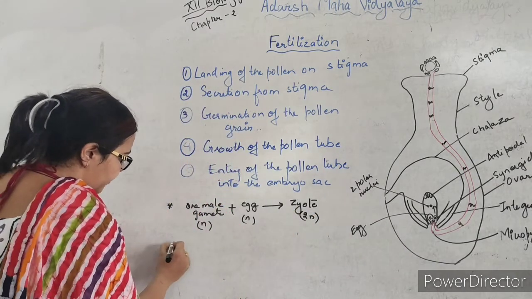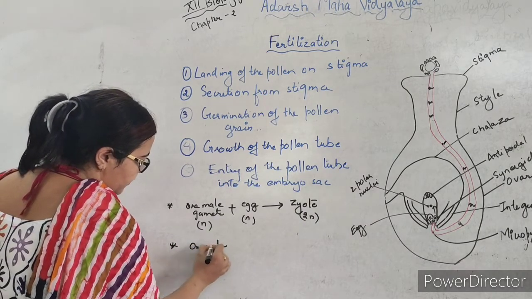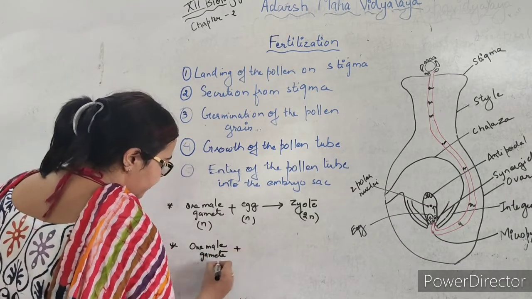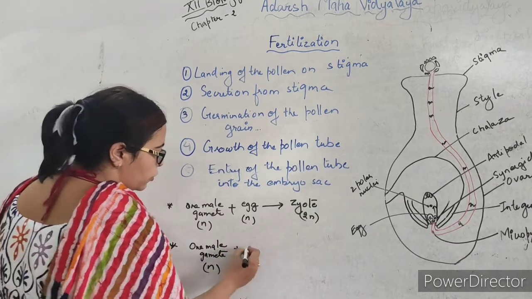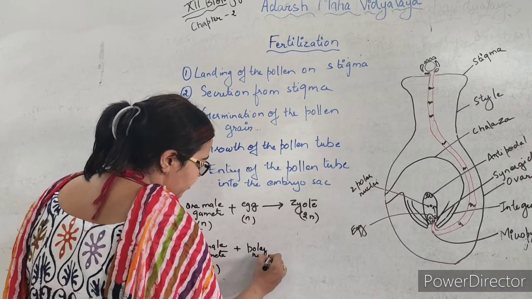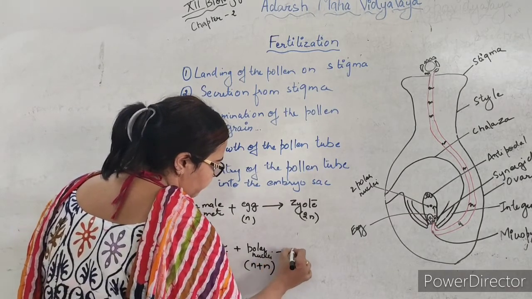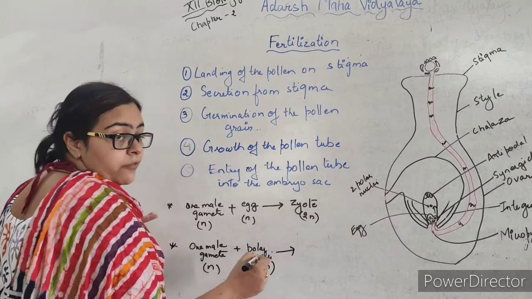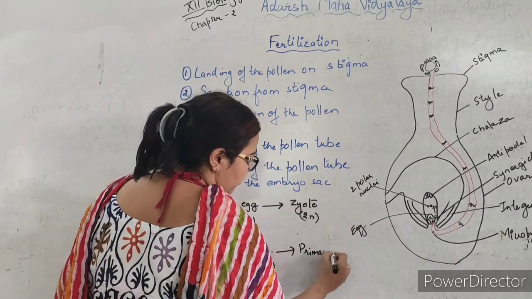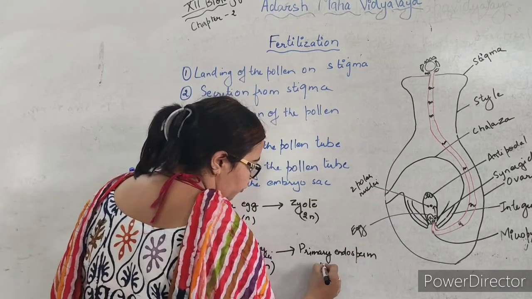The other male gamete will move towards the central cell and unite with the polar nuclei, and these are the 2 nuclei, so they are having n plus n condition, and there will be formation of the primary endosperm nucleus.